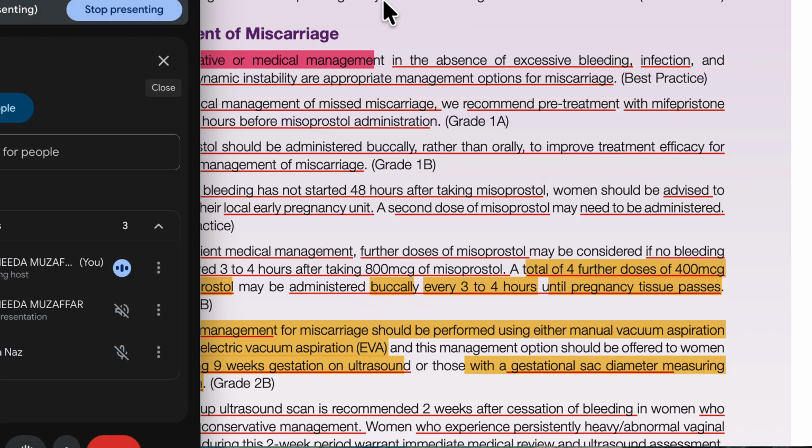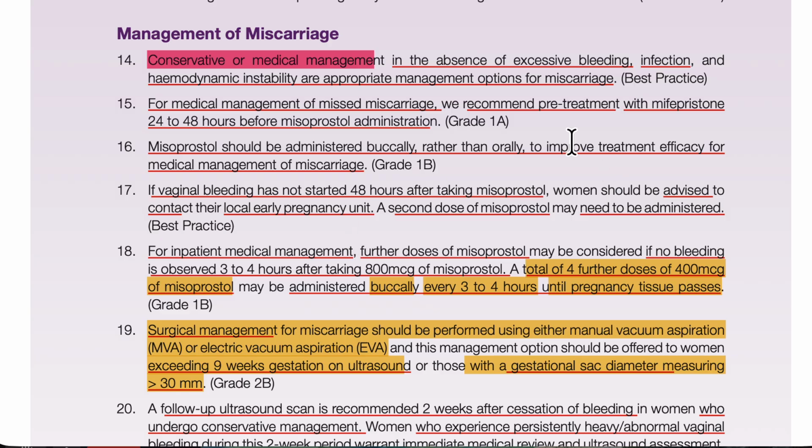Okay, so we have that one. Now, how are we going to manage it? Management is of 3 types: conservative, medical, and surgical treatment. Conservative management we are going to do if she is a hemodynamically stable patient, she wants the conservative management, and she is not having excessive bleeding or an infection. If she is stable, then we can do the conservative or the medical management. Otherwise we cannot do that.